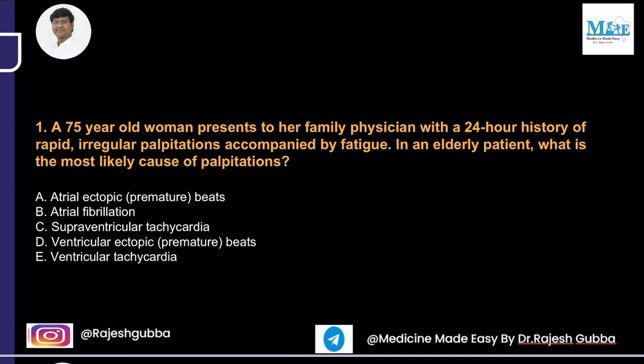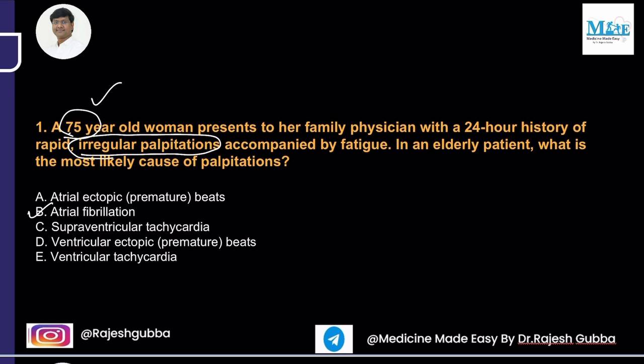The point which is given here is the irregular palpitations. That is one point, and the second important point is the elderly female. So in elderly women with irregular palpitation, the most common arrhythmia responsible is atrial fibrillation, right?